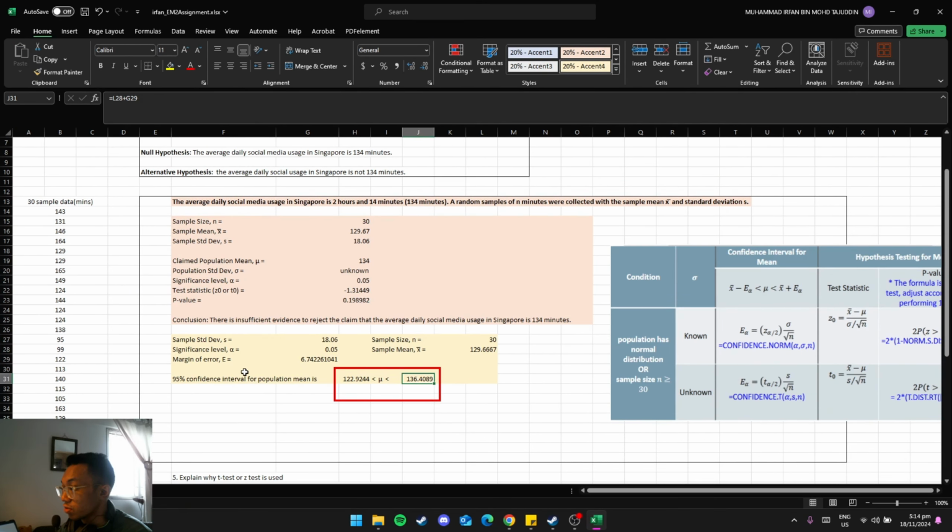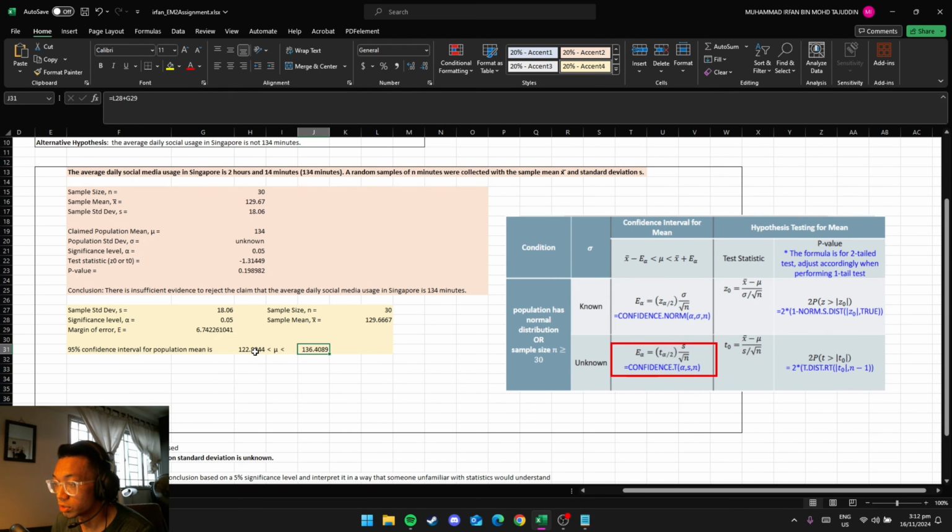The 95% confidence interval for the population mean is the sample mean minus the margin of error here, and then this one is the sample mean plus the margin of error. So this is to conclude that if we repeat this study multiple times with different groups, 95% of the time we expect the average social media usage to fall within this range here.